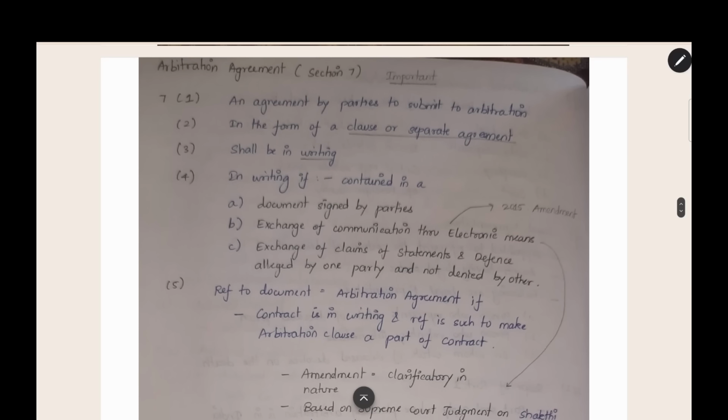Now, let's recap once again all that we have seen in the section. It is an agreement by parties to submit to arbitration. It may be in the form of a clause or a separate agreement. In the main contract, it may be a clause or it may be a separate agreement also. It should be in writing.